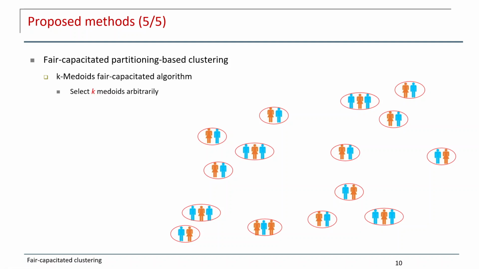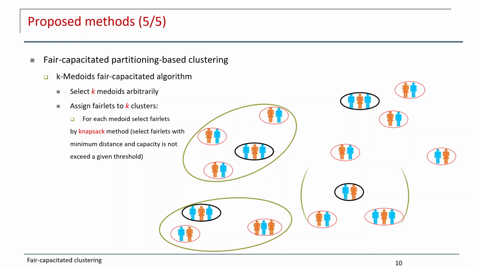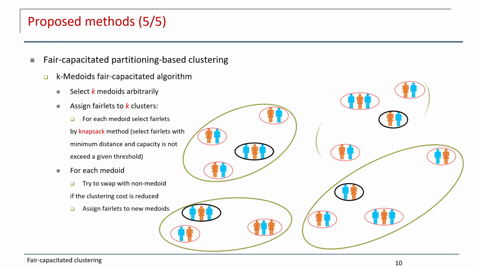Here is one example for the fair-capacitated clustering. This is the method for the k-medoids fair-capacity algorithm. We select k medoids randomly, and then we use the solution from the knapsack problem to assign the fillets to the centers. And then to optimize the clustering cost, we try to swap non-medoids with medoids, and we see if the clustering cost is reduced. For example, we switch to other medoids, and we reassign the clusters.